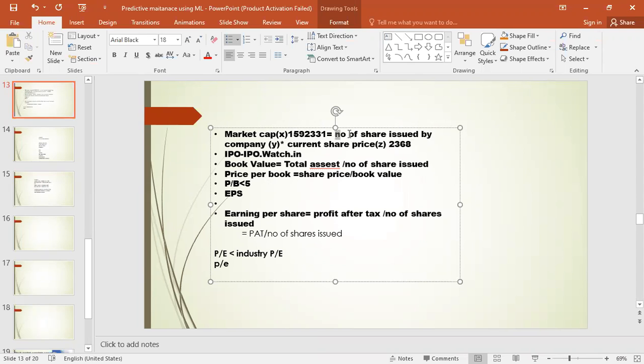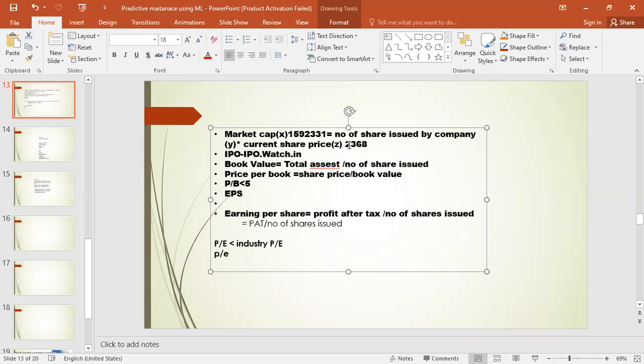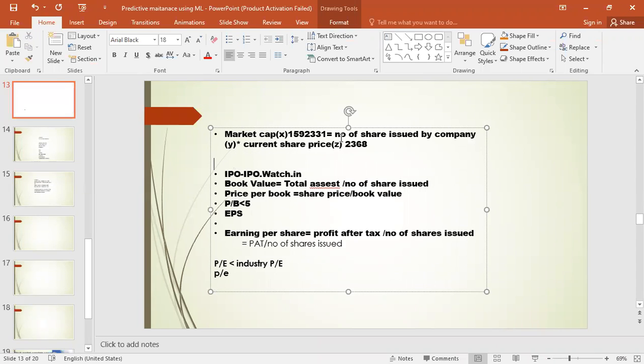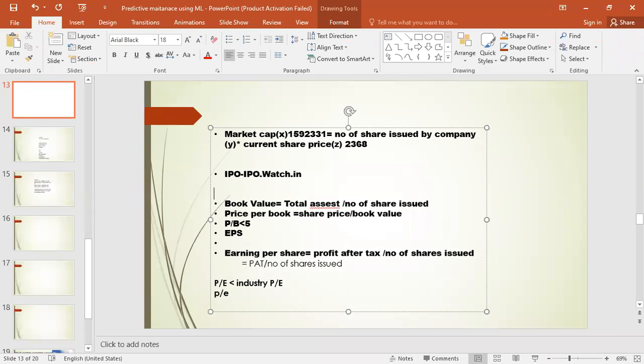So only that much number of shares can be issued by the company as per the SEBI rules, not more than that. Anyhow, that is just our understanding. Similarly, we'll discuss the IPO later. Today our topic is to discuss the financial ratio.